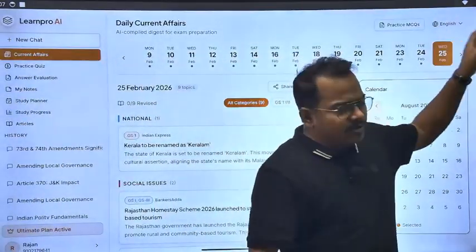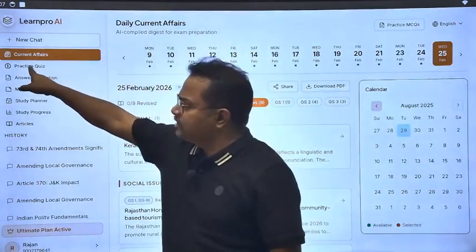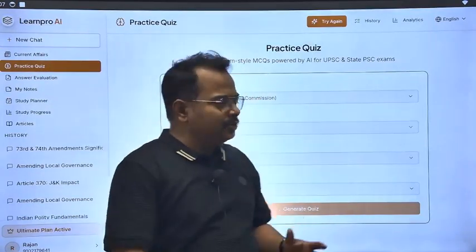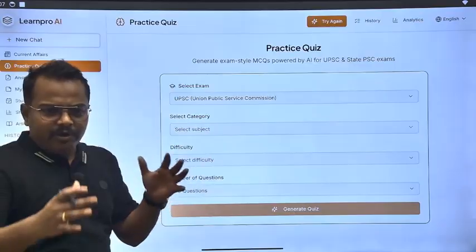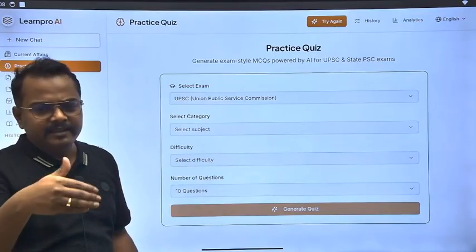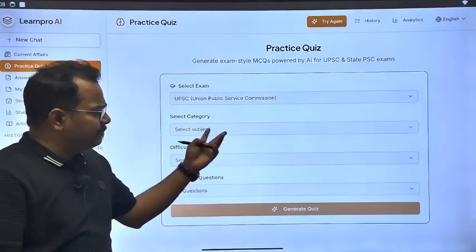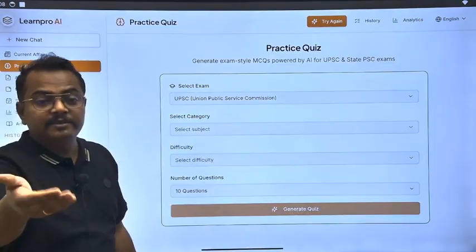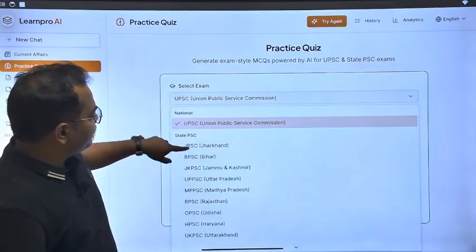Okay, and now coming to this part. Practice quiz is another feature. If you click it, you come to this window and then you can choose your exam. All the exams are based on the current system. For example, MPSC has a different set of exams. So there will be MPSC paper 6. That paper may not appear here, but we have tried to keep everything in line with the exam. So suppose there is UPSC, then you can choose any exam here.